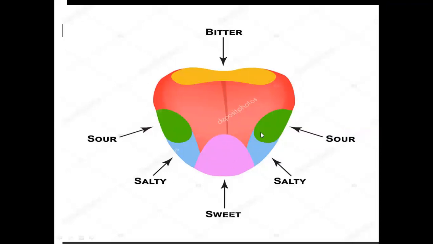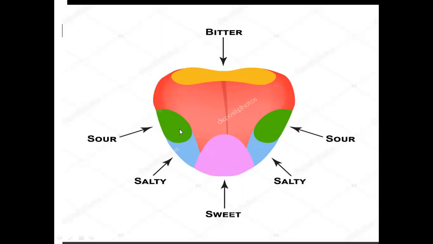Then we come to the tongue. This is the diagram of the tongue, and as you know, with the tongue we taste the food. All the 4 primary taste buds are situated on different parts of the tongue. Let us see first. You can recognize sweet taste by this front portion. Then at the back, there is bitter taste.